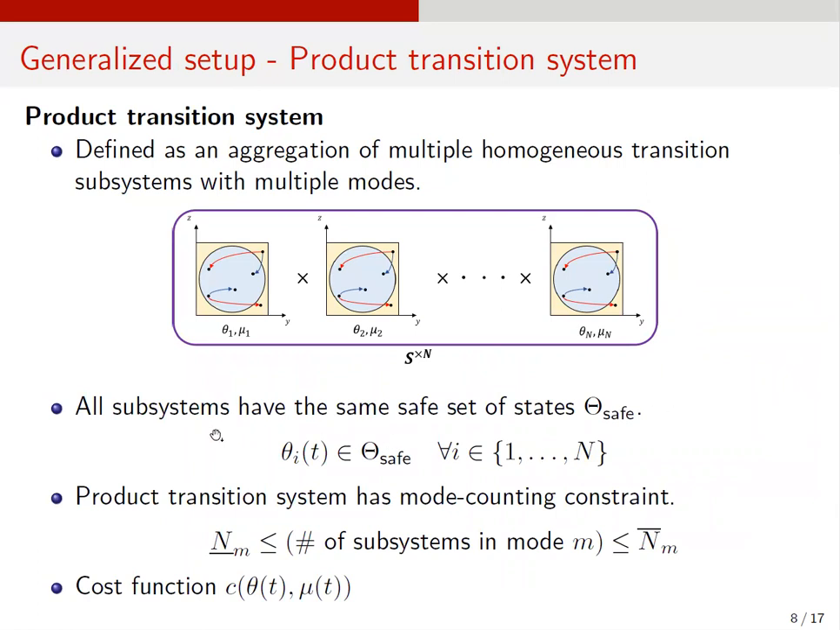The first one is that the states of all subsystems should be included in a safe set of states, which is represented as these blue circles in this figure. Also, the number of subsystems in each mode is bounded by both upper bound and the lower bound. Under these constraints, we also have a cost function C we want to minimize. So our objective in this generalized setup would be to develop a safe controller for this product transition system, which minimizes the cost while satisfying all the constraints here.